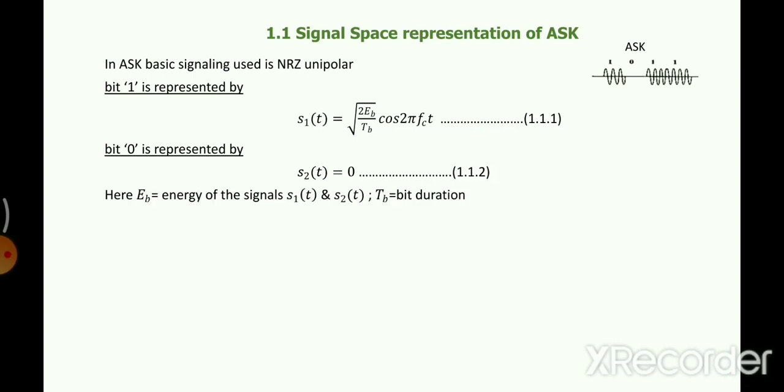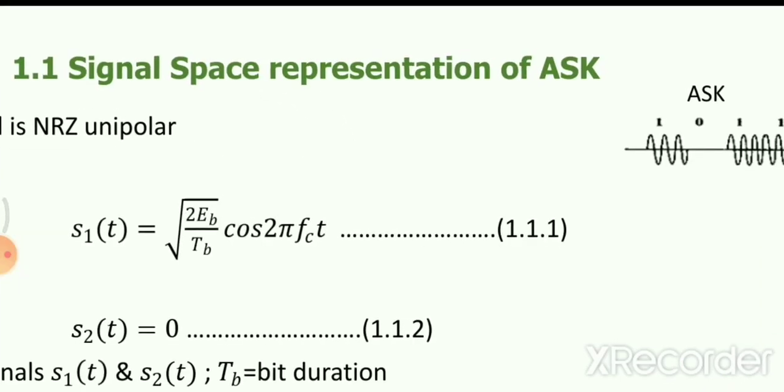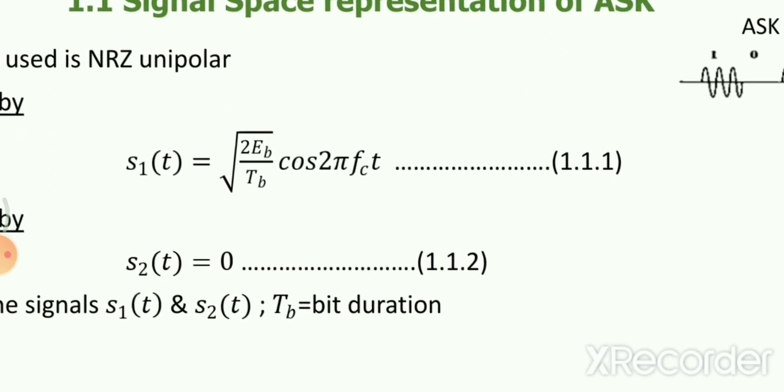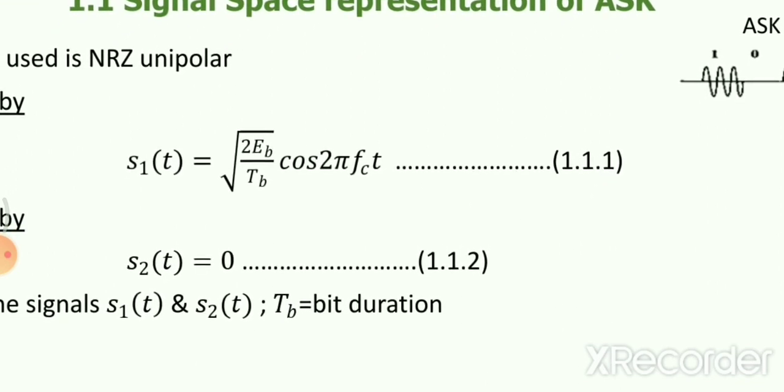Now if you notice signals 1 and 2, you can say S2T is 0 times S1T because the value of S2T is 0. So signal 2 can be represented in terms of signal 1.